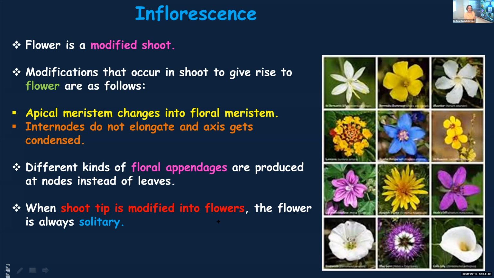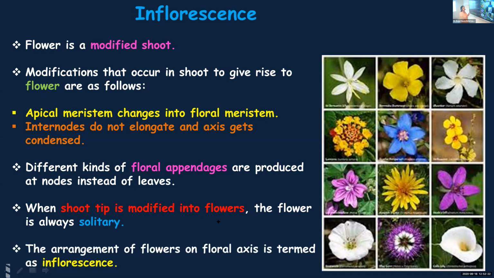What is inflorescence? When a cluster or a group of flowers is formed or arranged on a floral axis, you call it an inflorescence. But normally when the shoot tip is getting transformed into a flower, it will be a solitary flower, meaning only one flower at that particular position. You can see both inflorescence and solitary flowers. Solitary flowers are where there'll be only one flower, and inflorescence means there'll be a bunch or a cluster of flowers arranged on a floral axis.